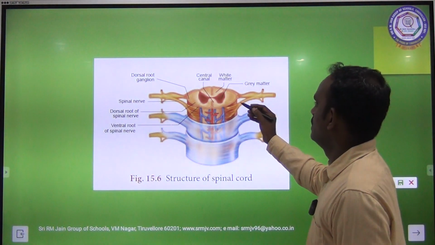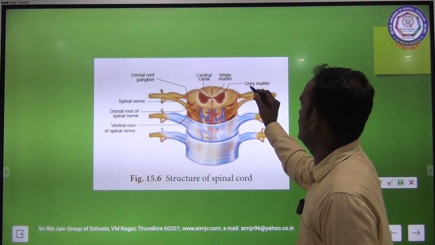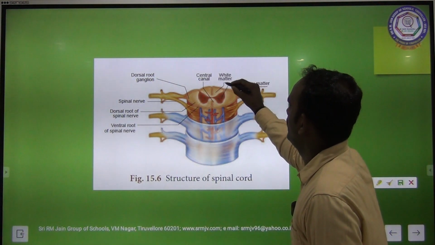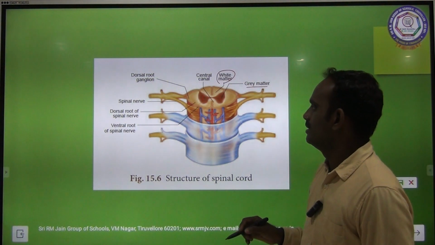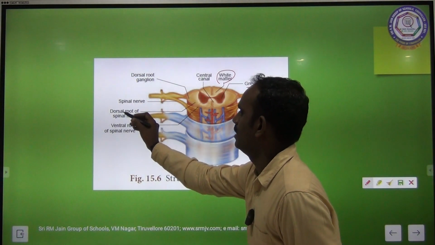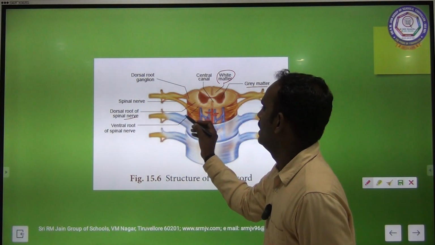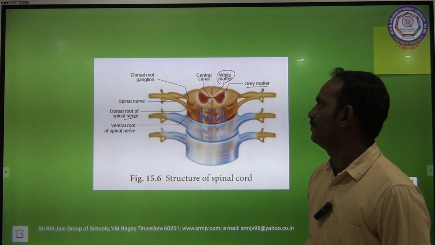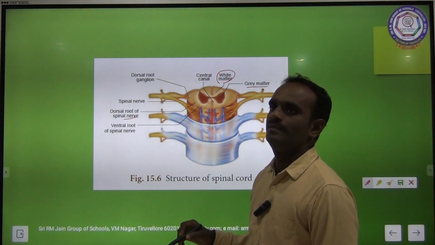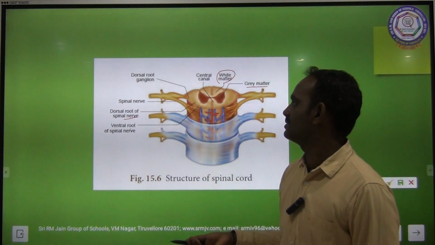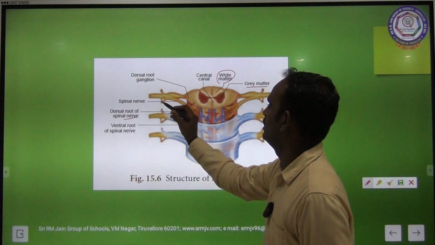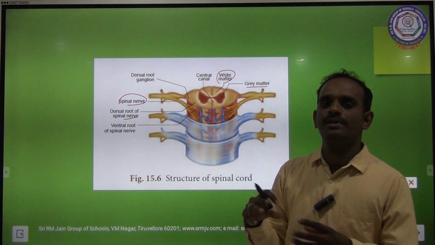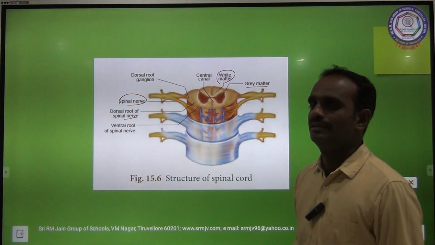See, the H-shaped grey matter, and then the external white matter, a bundle of nerves. The dorsal root of nerve fiber, and the ventral root of nerve fiber. These roots join to form a spinal nerve. Both the dorsal and ventral roots join together to form a spinal nerve. Clear?